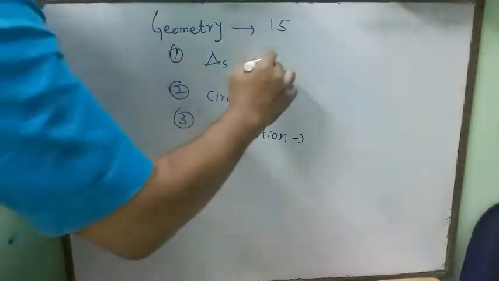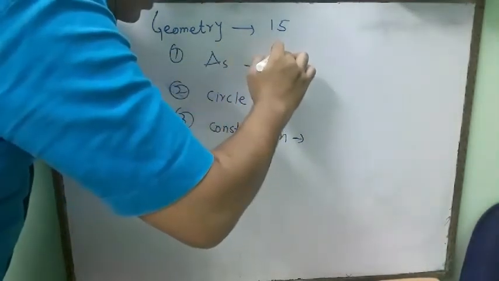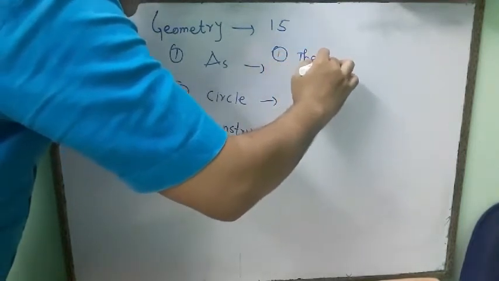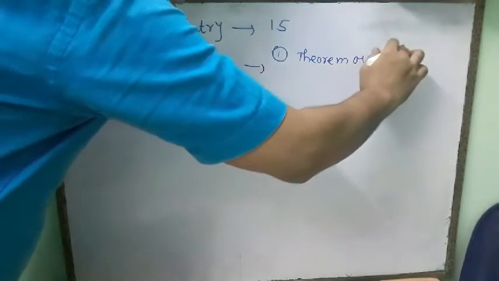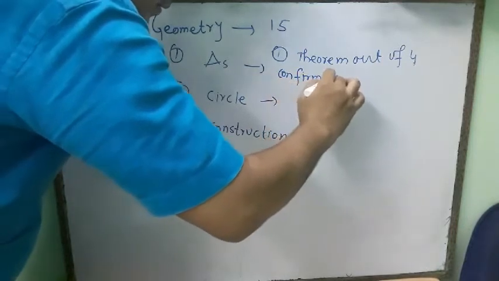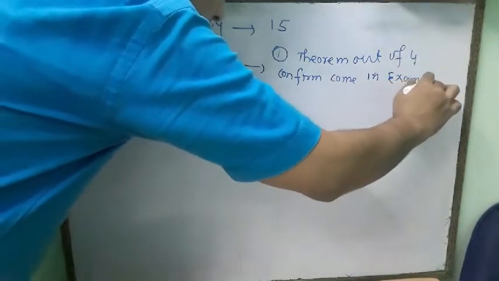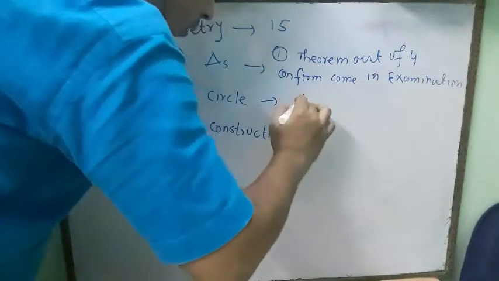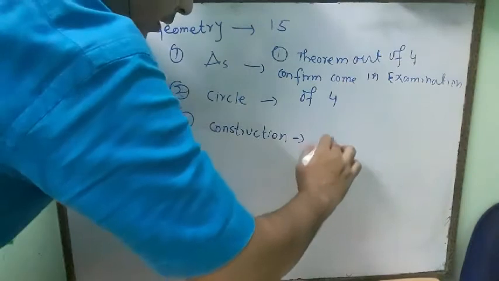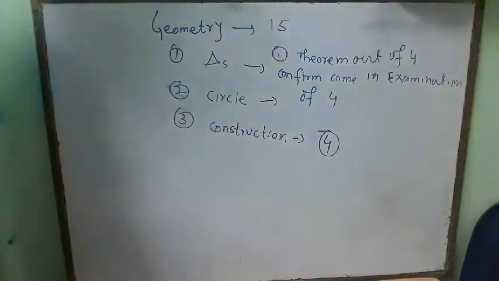Here, by learning 4 theorems, you will get a 4 marks question. One theorem out of 4 will confirm come in the examination, for 4 marks, and 4 marks from the construction. So 4 marks fixed, 4 marks is construction. So out of 15, getting 8 is a much easier process.